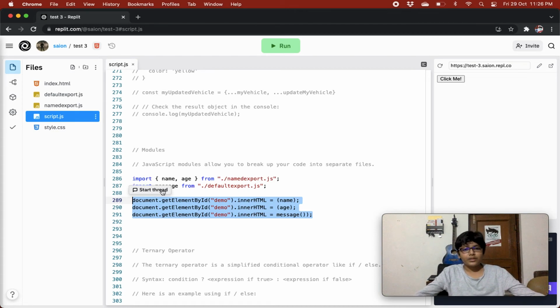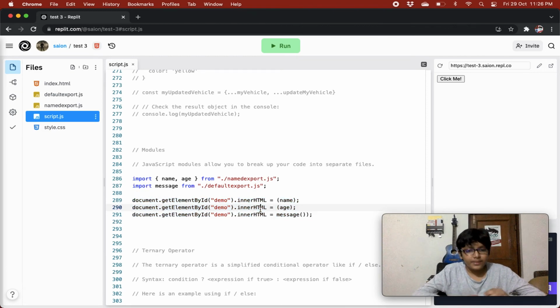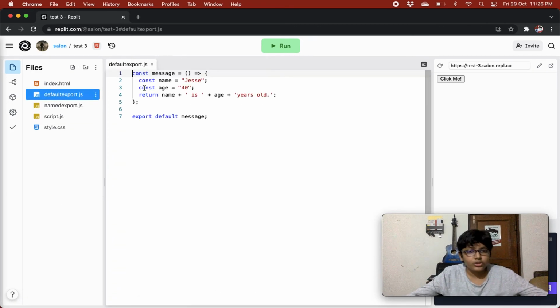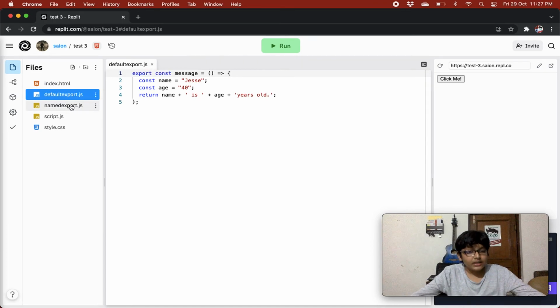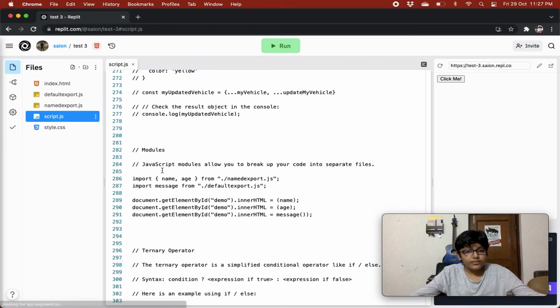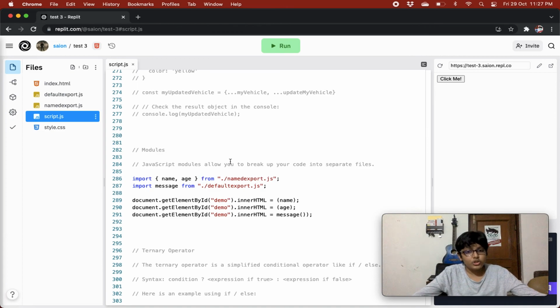I'll tell you. Named exports are basically exports where, if in this default export.js you remove this and export it like this, then anywhere you are importing this message, you have to import it with the same name.